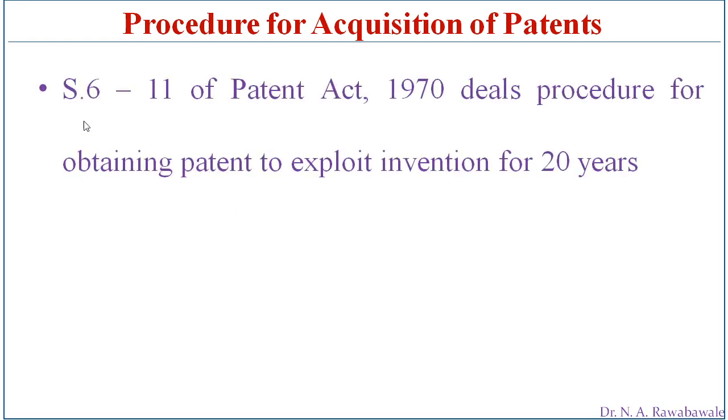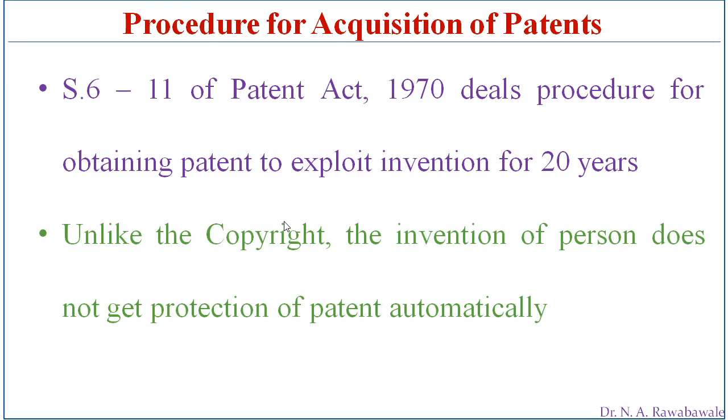Sections 6 to 11 of the Patent Act 1970 deal with the procedure for obtaining a patent to exploit an invention for 20 years. If anyone has invented a new thing and wants to protect the invention, it can be protected under the Patent Act 1970, governed by sections 6 to 11. A patent granted is protected for 20 years.